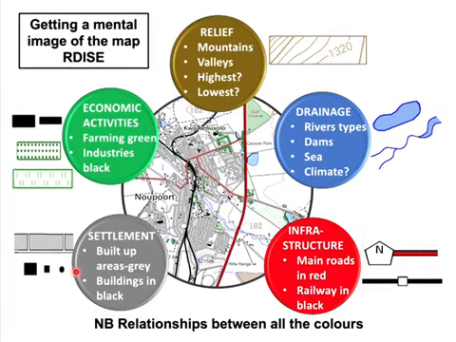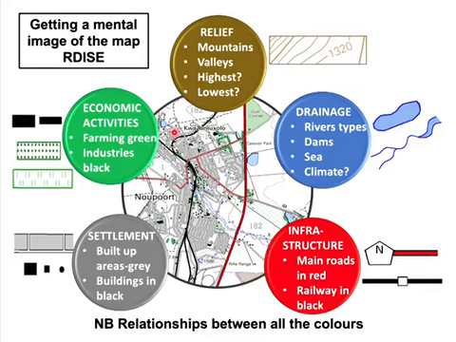RDIS, settlements. Have a look at the grey, the settlement, the built-up areas. The buildings will be in black. Usually you also get some of the economic activities, the industries, in the settlements, also in black, right? But then the most important thing, before I come to the last one, is that you must have a look at the relationship between all these colors, right? The relationship. Very, very important. Let's have a look at the last one, then you'll see what I mean. The economic activities. Usually the farming will be in green, and as I've also mentioned already, the industries will be in black.